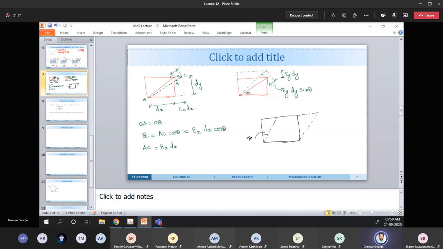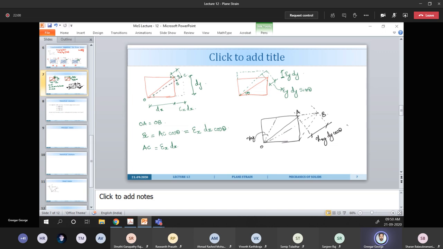Now earlier this was dx, now the dx became like this. So that OAB. So the changing length of the OA will be nothing but this length, that is given by gamma xy dy cos theta.